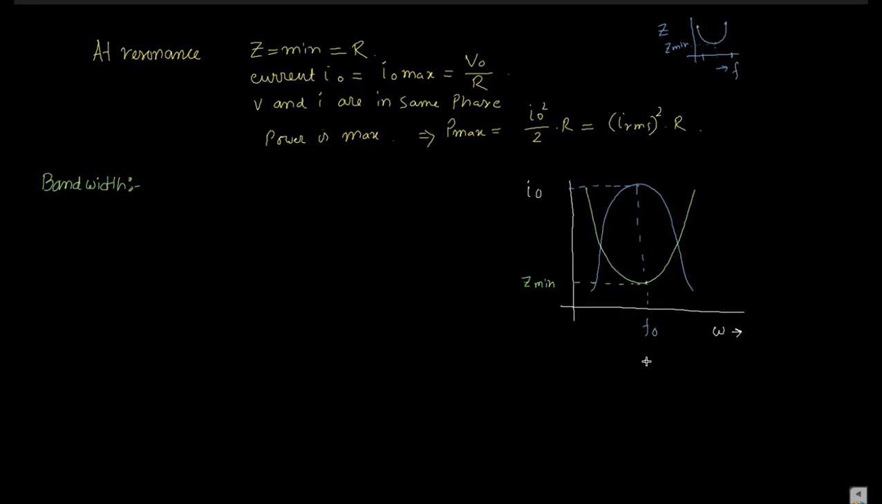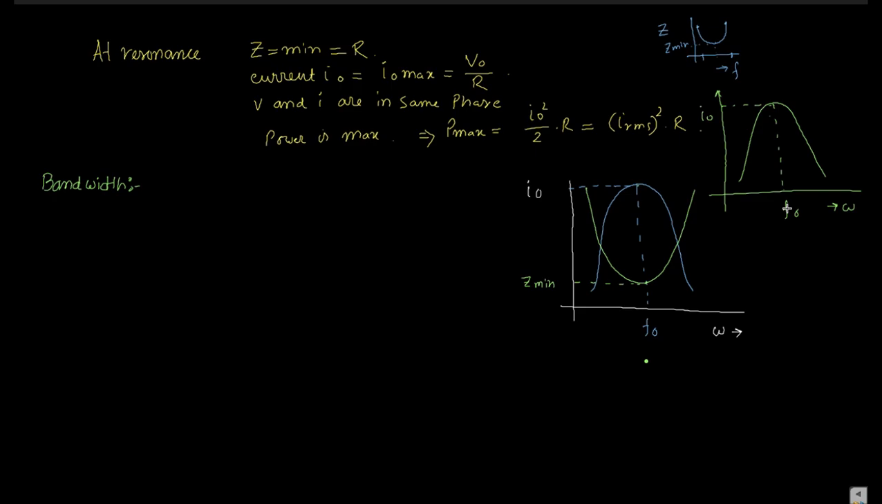So again I have to draw it. This is the I naught and this is the omega. So the graph is like this. So this is the I naught max and this is the f naught.